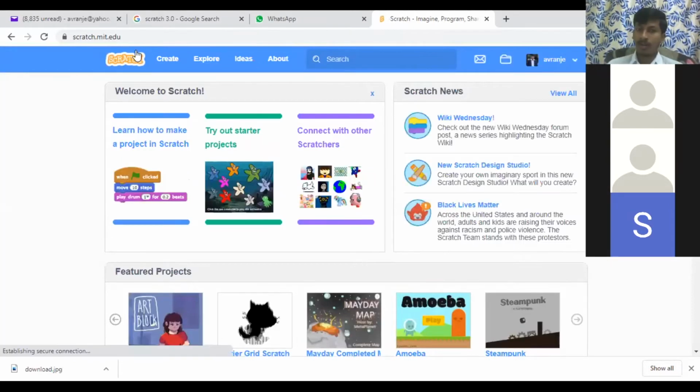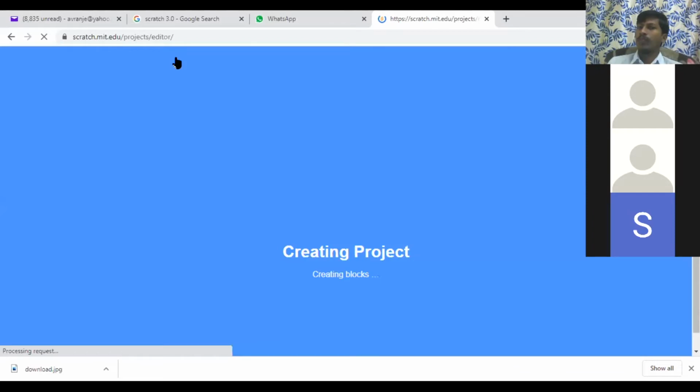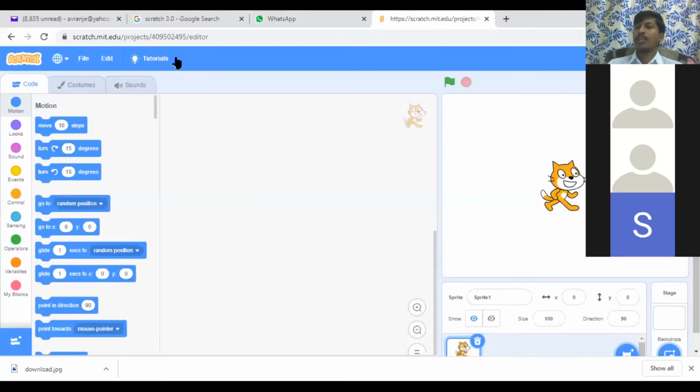In the second step, this is just the Scratch main page, and here if you want to create any games, you can go to Create. Actually, with an account some benefits are there, but without an account we can also do it. If you don't want to register in Scratch, no problem. You can directly go to Create, make your games and download them to your local computer. If you want to save all your projects online, then you need to register. There is a Sign in option in this corner.